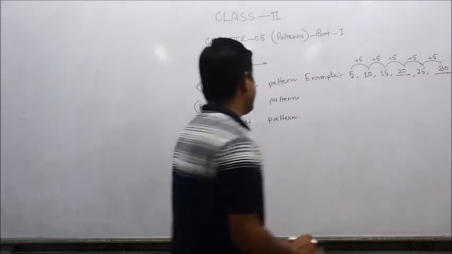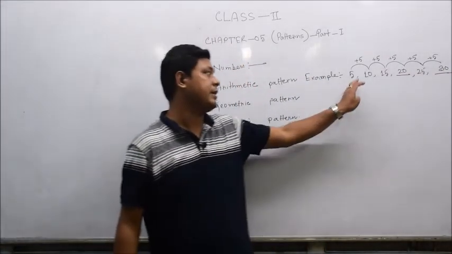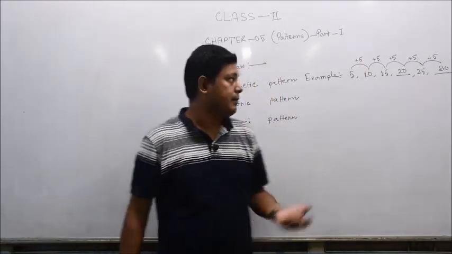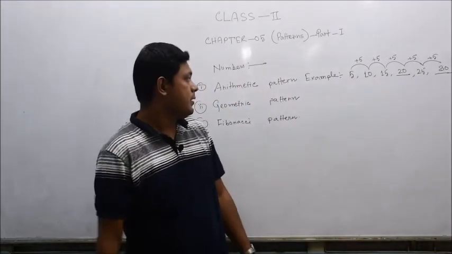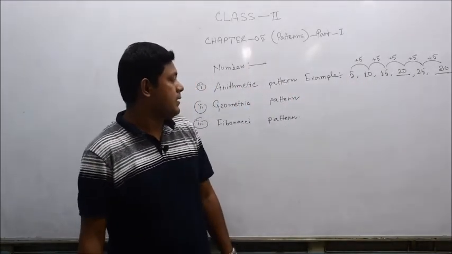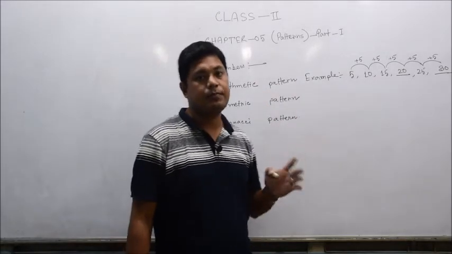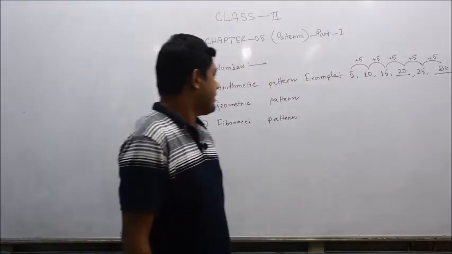So it is an example of arithmetic pattern. The numbers were growing by 5 because it is based on additions. Generally arithmetic pattern is based on additions and subtractions also. There may be a subtraction part in the arithmetic pattern.